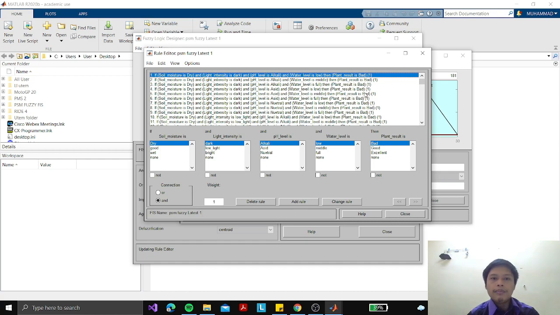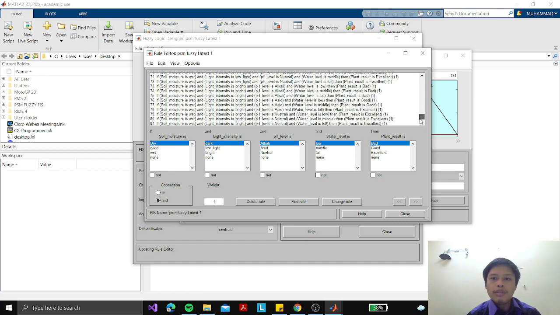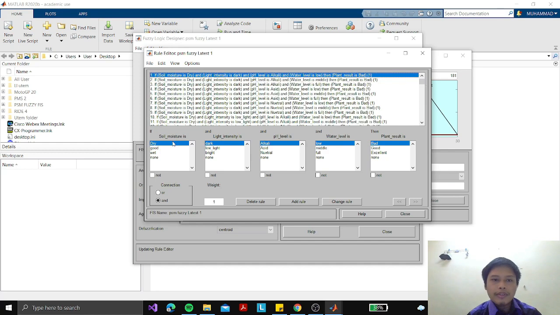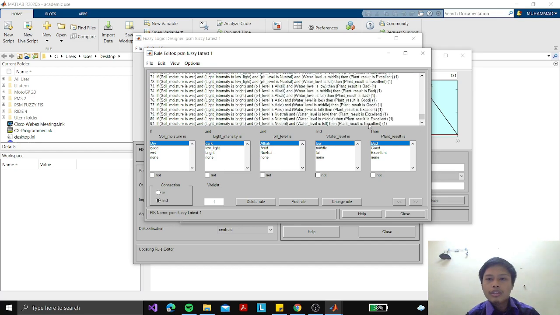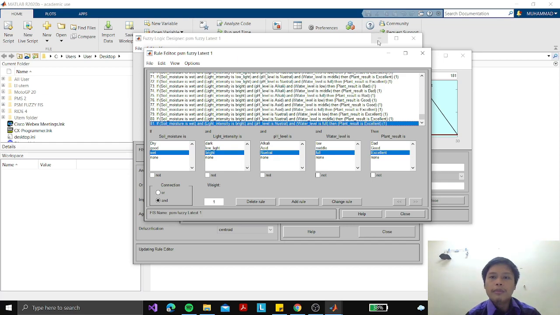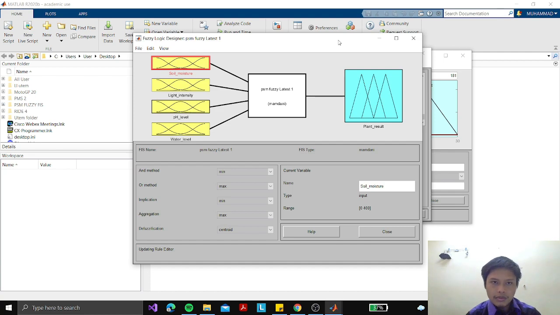So for this system, I created up to 81, which is the maximum that I can create. For the first rule, I already made: soil moisture is dry, light intensity is dark, pH level alkaline, and water level is low. So the plant result will be bad. After finishing until 81 rows, we can go to the result.